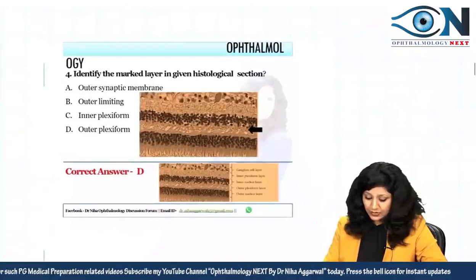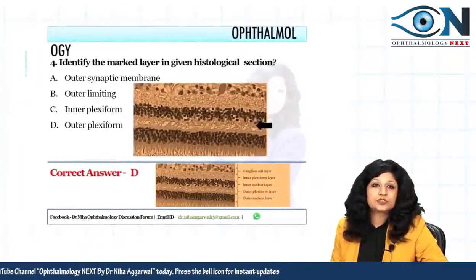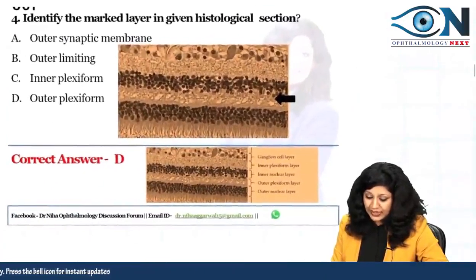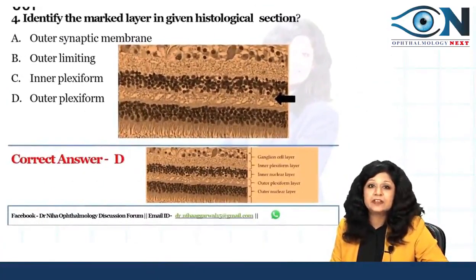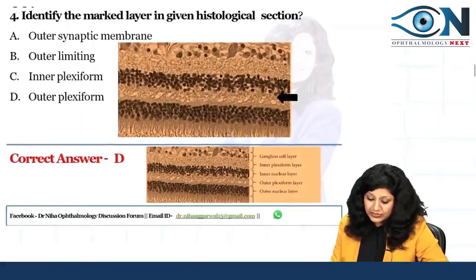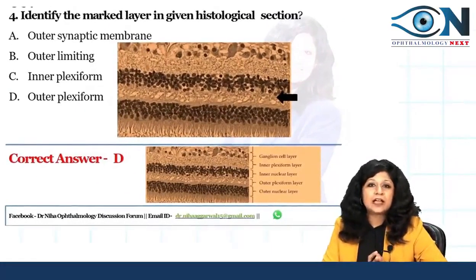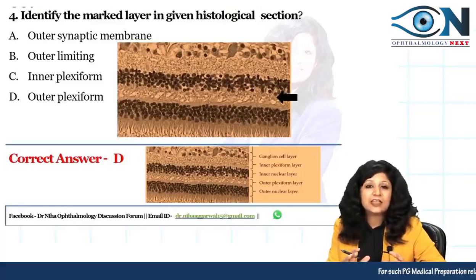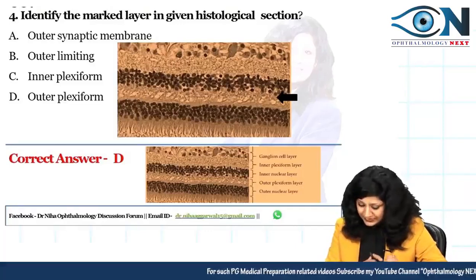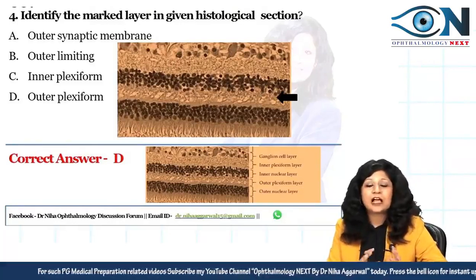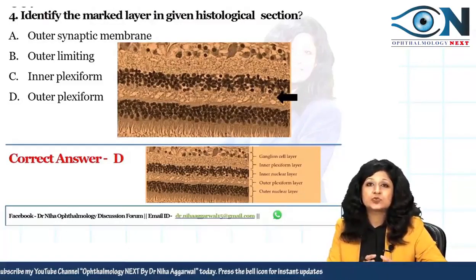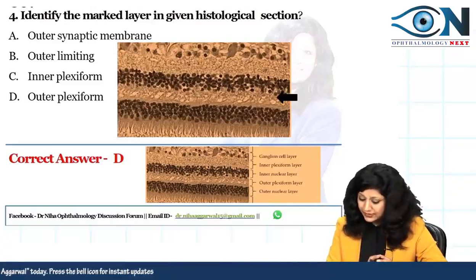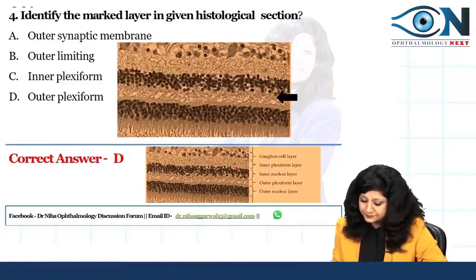Alright. Now coming to the next question. Can you see here, identify the marked layer in the given histological section. The similar question came last year also, and I know you people face a lot of problems in solving such type of questions, especially because they had given the cut section and not the full picture. So let us see how to interpret such questions and how we can answer any question related to the retinal histopath.